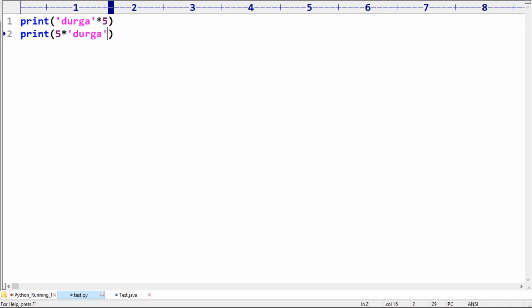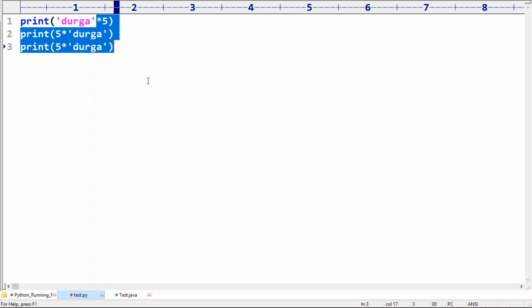Now if I take it like this, Durga into soft, I'm trying to take. Please confirm, is it valid or invalid? Invalid.